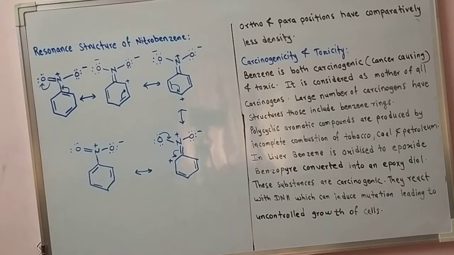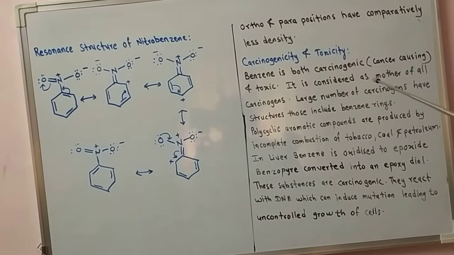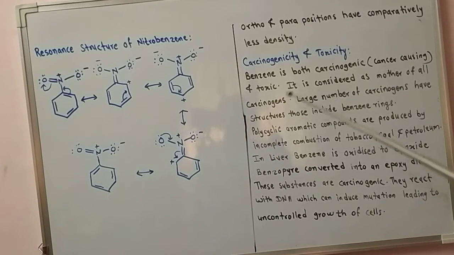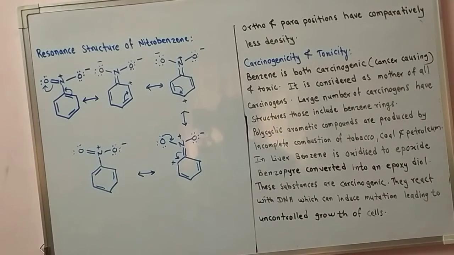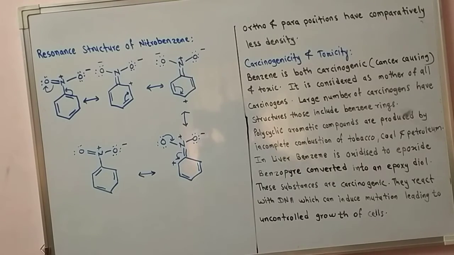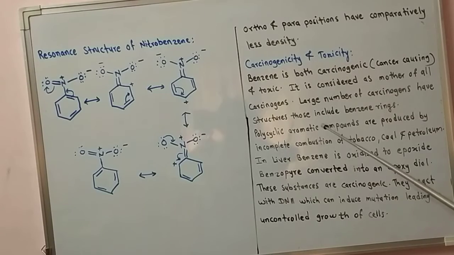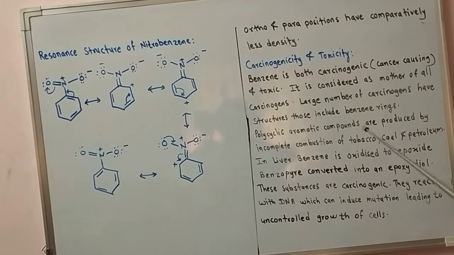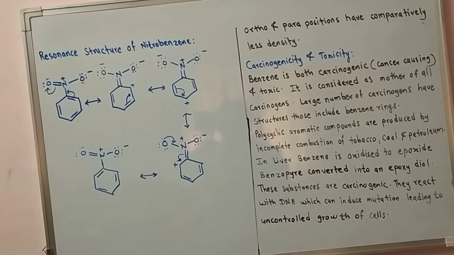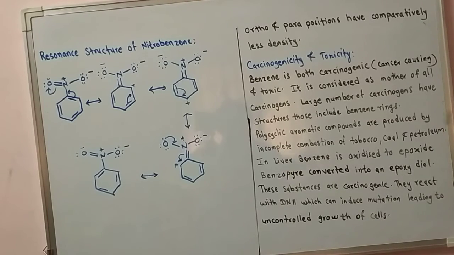The next point is carcinogenicity and toxicity. Benzene is both carcinogenic, which means cancer causing, and toxic. It is considered the mother of all carcinogens. A larger number of carcinogens have structures that include benzene rings. Polycyclic aromatic compounds are produced by incomplete combustion of tobacco, coal and petroleum.